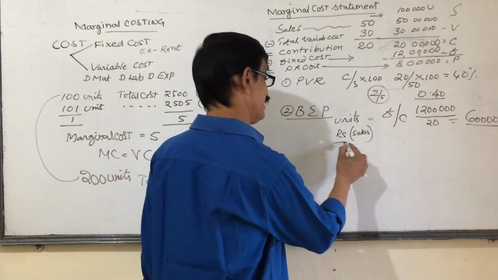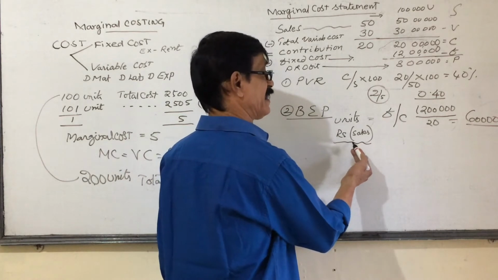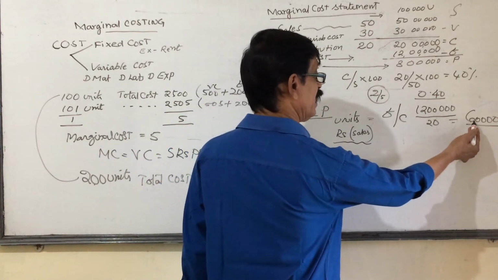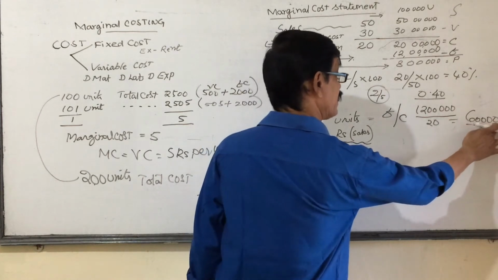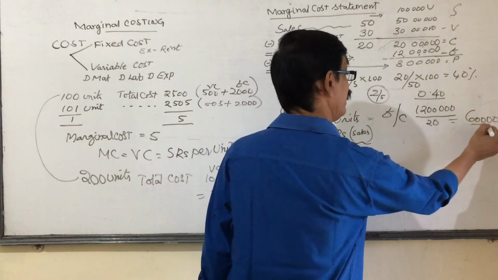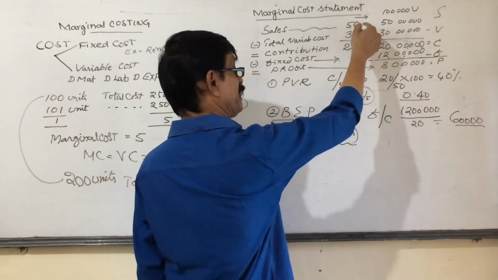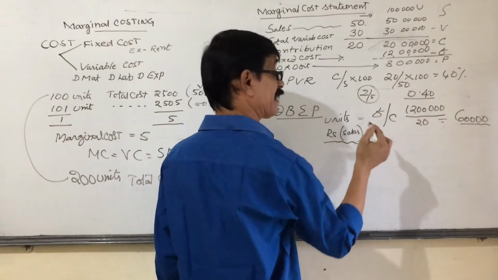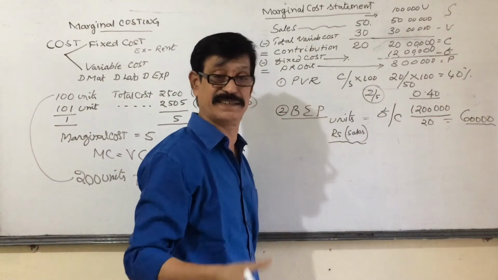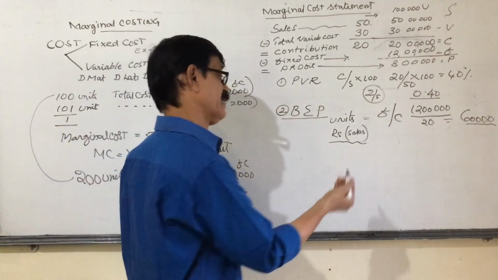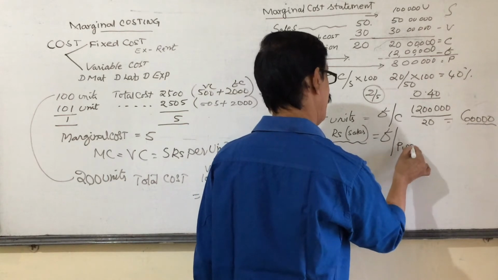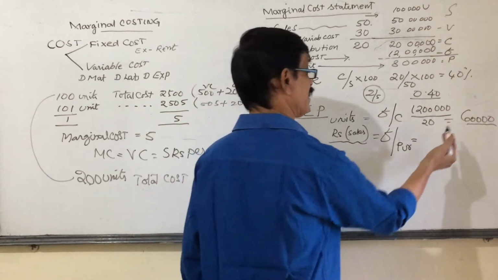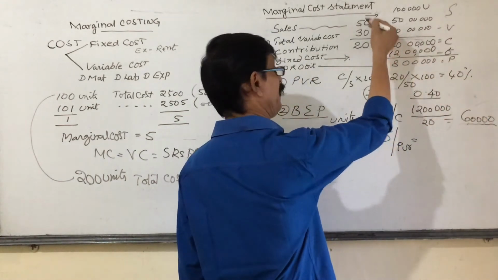Now come to break-even sales. Break-even sales is nothing but the total sales gained by selling 60,000 units. This 60,000 units you are selling at the rate of 50 rupees. That means you got 30 lakhs. That 30 lakhs is called break-even sales. For that a separate formula is also there: fixed cost divided by PVR. Have you got 30 lakhs? 60,000 units at the rate of 50.